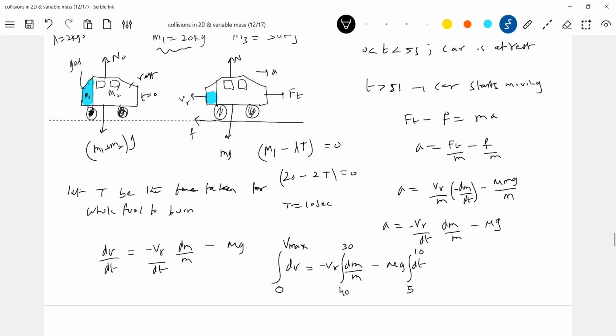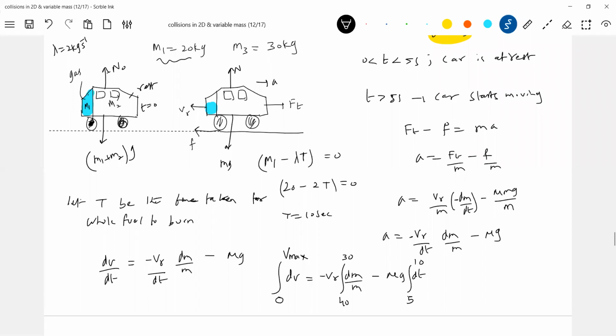At t equals 0, what is the mass of system? 20 kg fuel, 30 kg mass of the car. When all fuel is burnt, what is the mass of system? 30. Then it acquires final speed. Till 5 seconds, how much of fuel is burned? 10 kg of fuel. So from mass of system, remove 10 kg, it will be 40. Solving this will get Vmax.